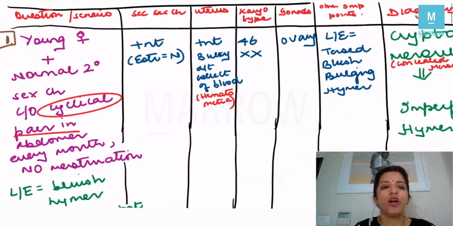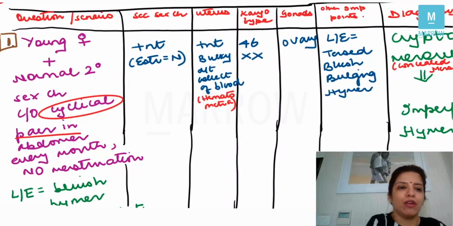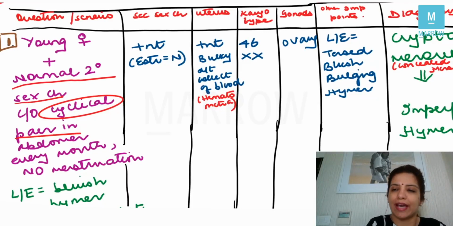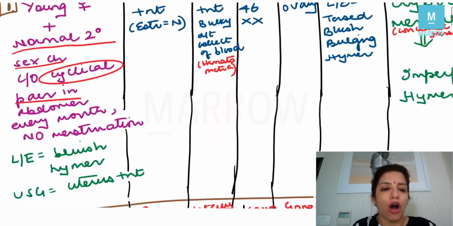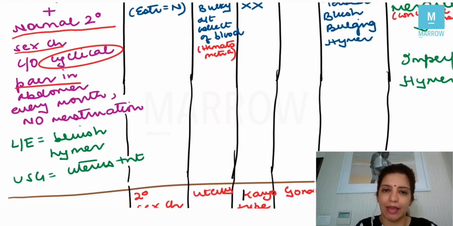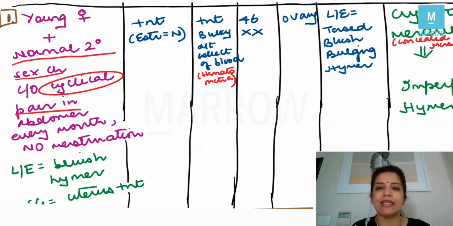Now, your question can say that there is a young female with normal secondary sexual characteristics who is complaining of cyclical pain in abdomen every month but no menstruation. That is how the question is going to come to you. On local examination, there is a bluish hymen, and on ultrasound, uterus is present, and you will have to tell the diagnosis. Right? So I'm repeating the question. A female is coming to you with normal secondary sexual characteristics. She's having cyclical pain in abdomen every month, no menstruation. Local examination shows a bluish hymen, and on ultrasound, uterus is present.